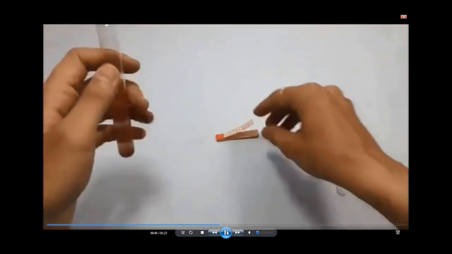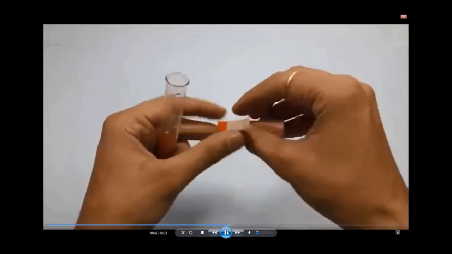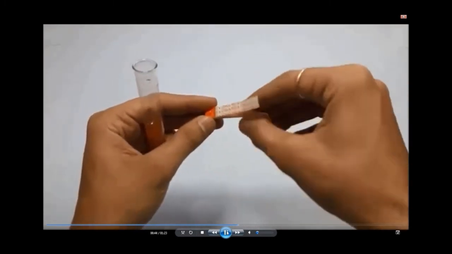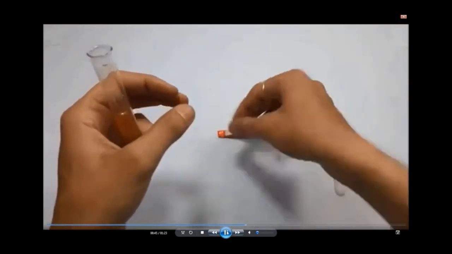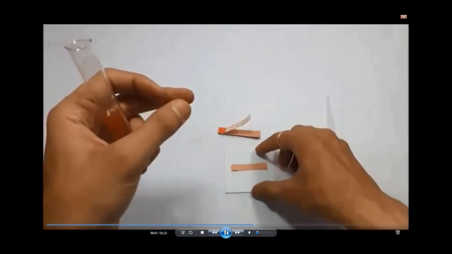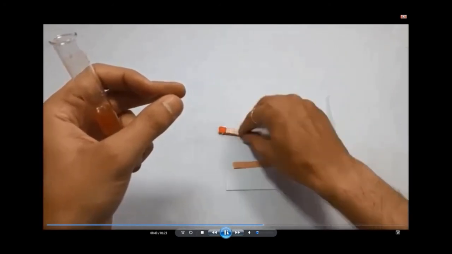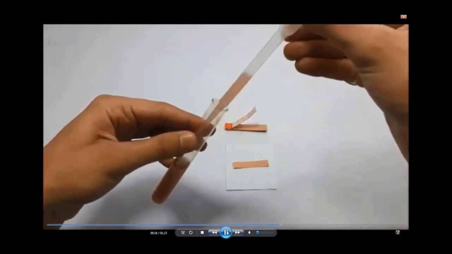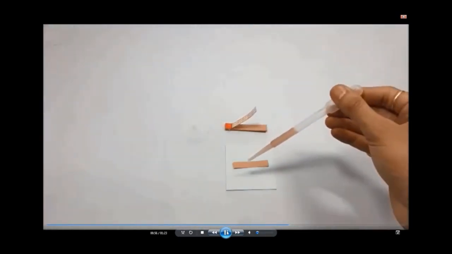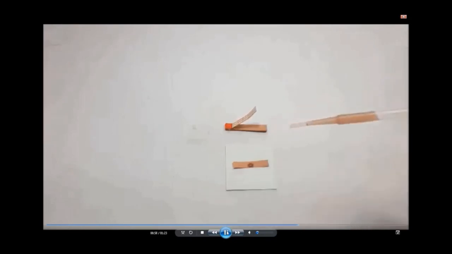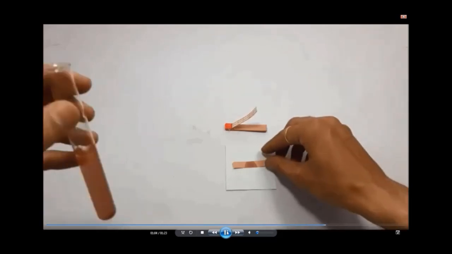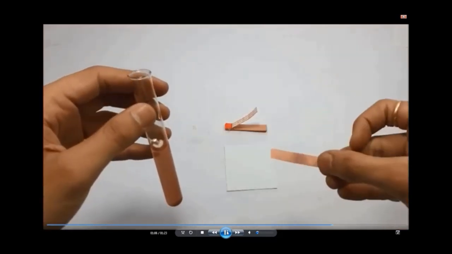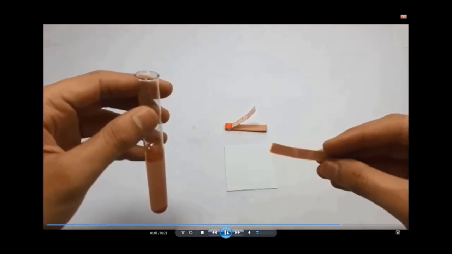After shaking the test tube, take litmus paper. Keep the red litmus paper on a white paper so that it is easy to check color change. Add rust solution onto the litmus paper. What did you observe?